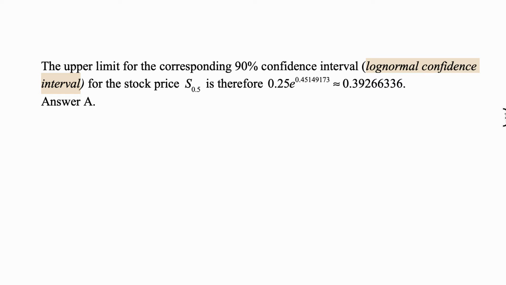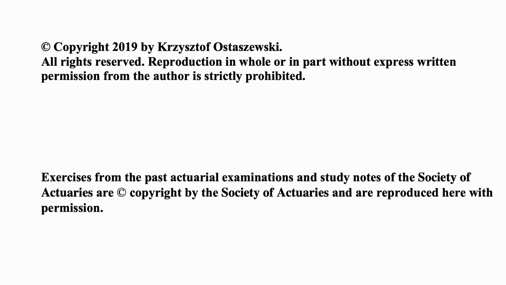And the upper limit for the corresponding 90% confidence interval for the stock price S(0.5) is therefore 0.25, the initial price, times e to the 0.45149173. That's this 95th percentile that we just found in the previous calculation. And that's approximately 0.3926636. And that's answer A.